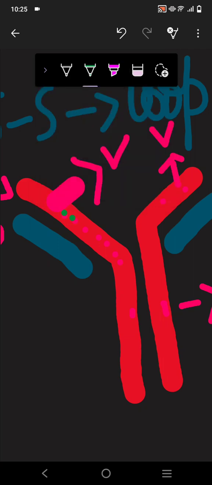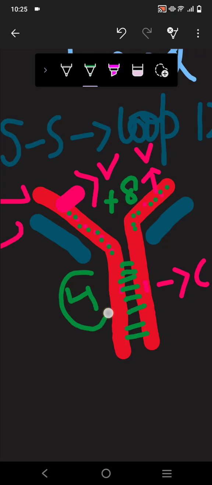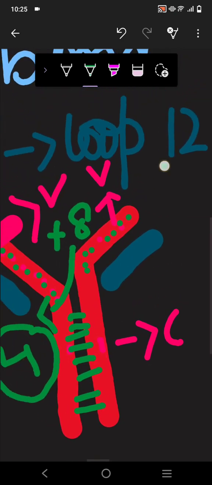Another long chain also has 4 bonds. So 4 and 4 combined are 8 bonds. Now another 4 bonds are present on the constant side. These are known as the sulfur bridges. When we add them, they will be 12.